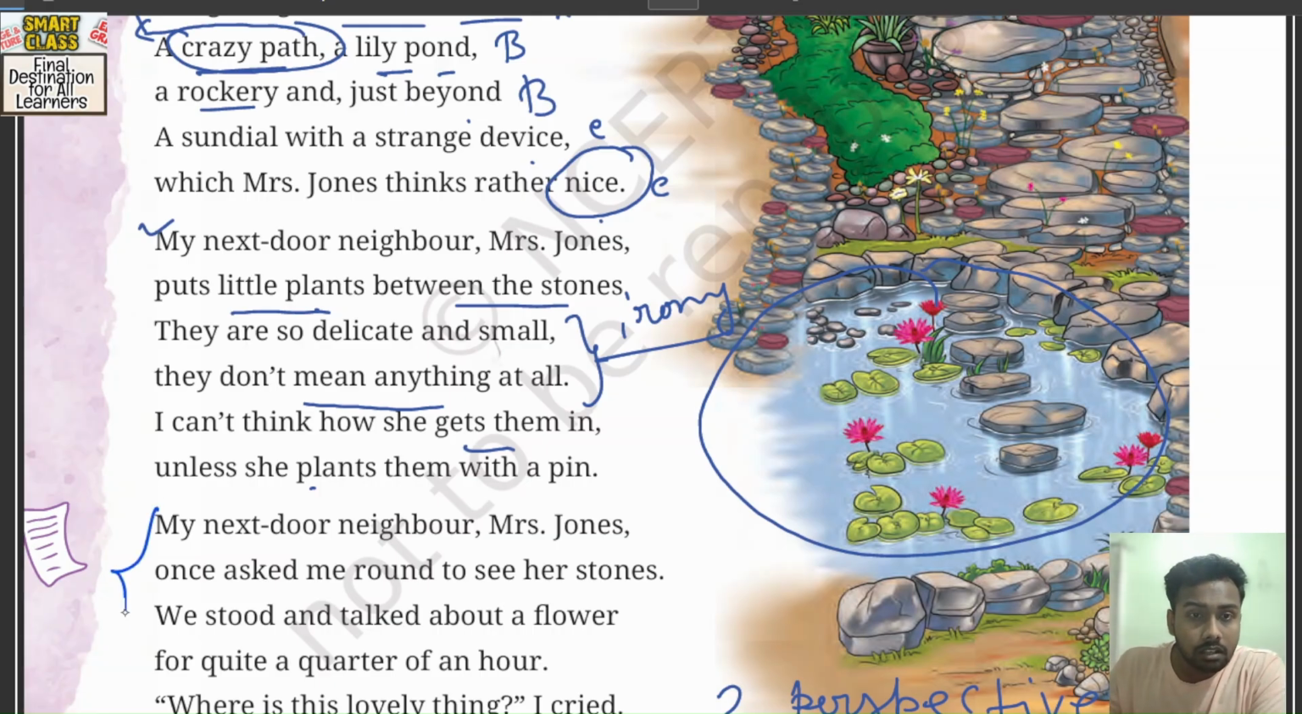Now the last stanza. My next door neighbor, Mrs. Jones, once asked me round to see her stones.